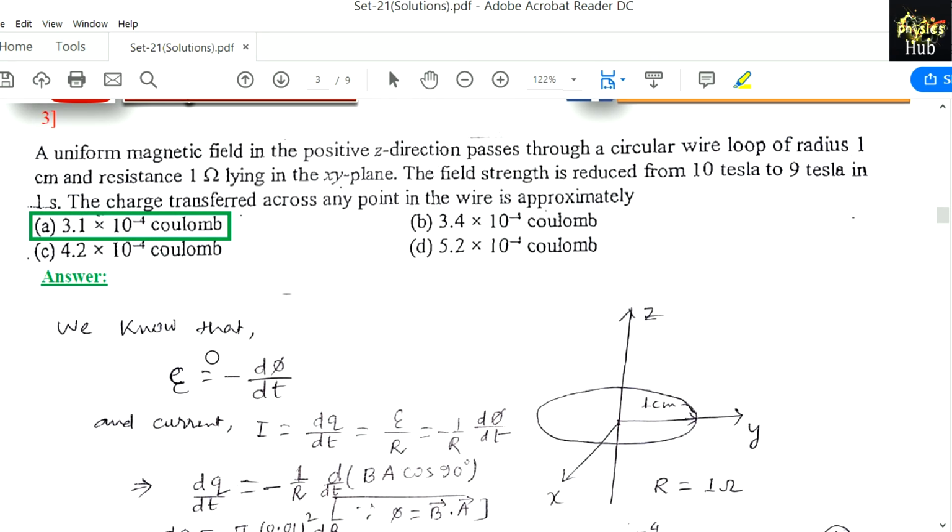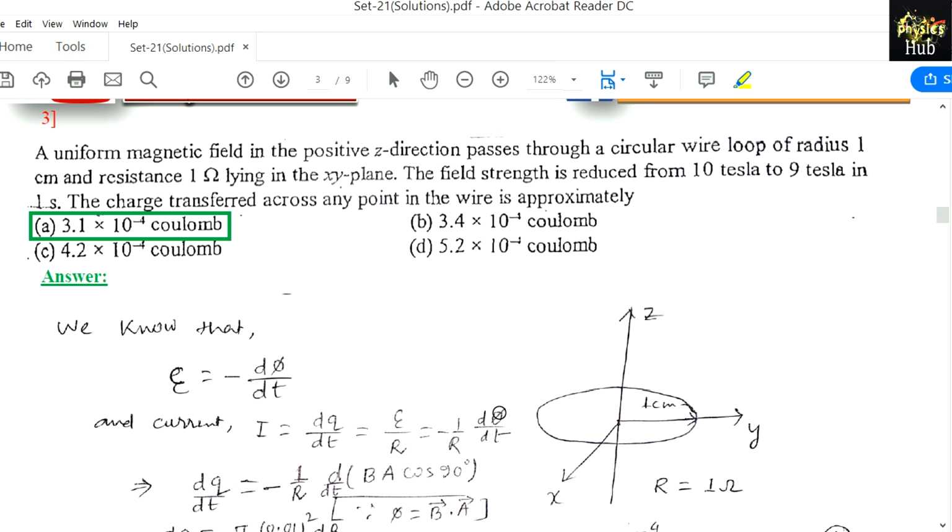Question number 3. A uniform magnetic field in the positive z direction passes through a circular wire loop of radius 1 cm and resistance 1 ohm lying in the xy plane. The field strength is reduced from 10 Tesla to 9 Tesla in 1 second. The charge transferred across any point in the wire is approximately. So this is the circular loop, and charge is flowing through this perimeter, and it has radius 1 cm.